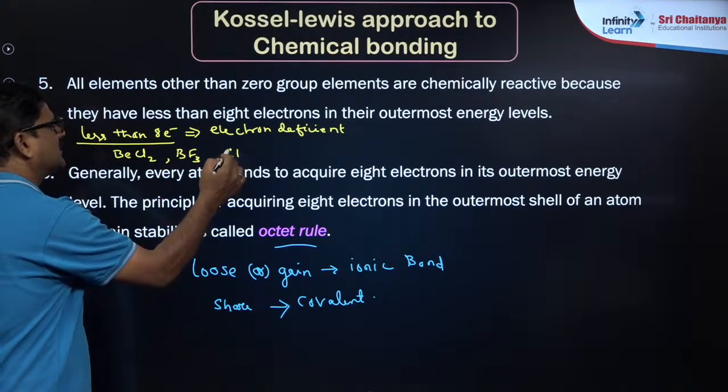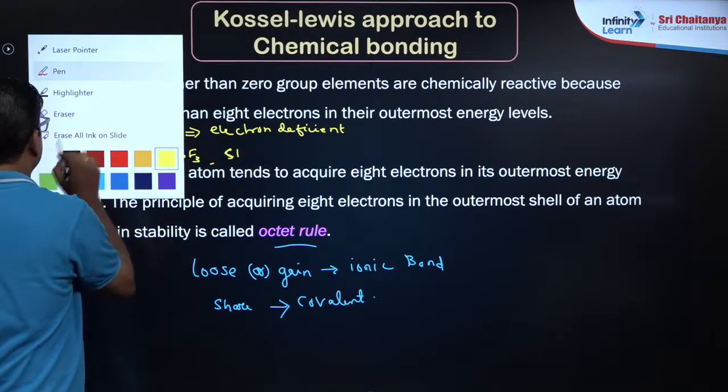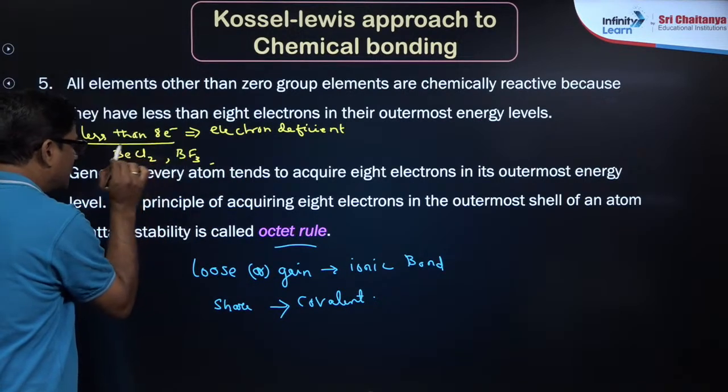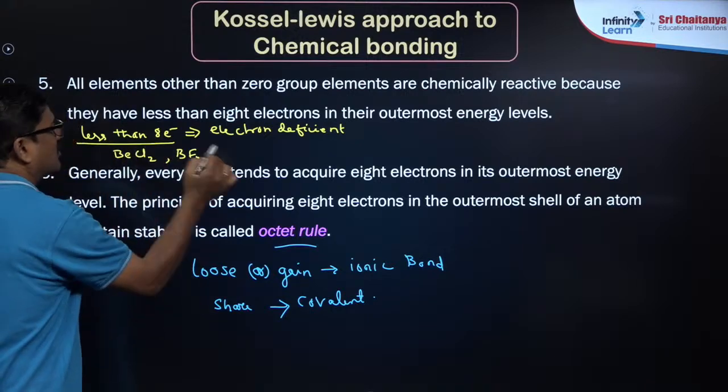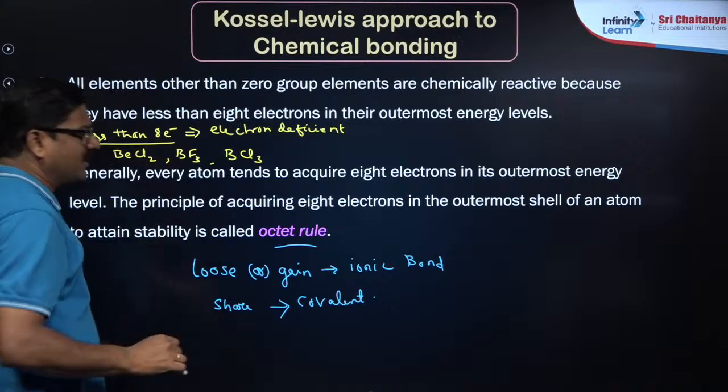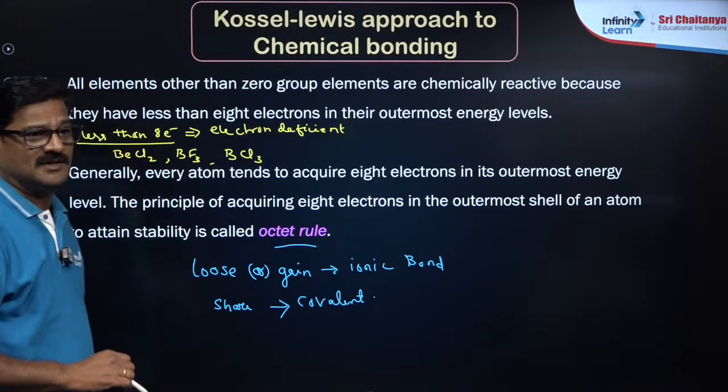So you can say SnCl2 or many things are there, right? So in general, any beryllium compounds, boron compounds are going to be electron deficient. They have less than 8 electrons, right?